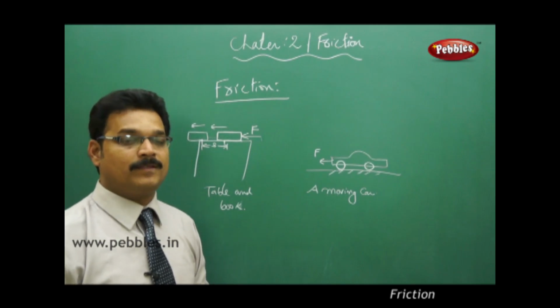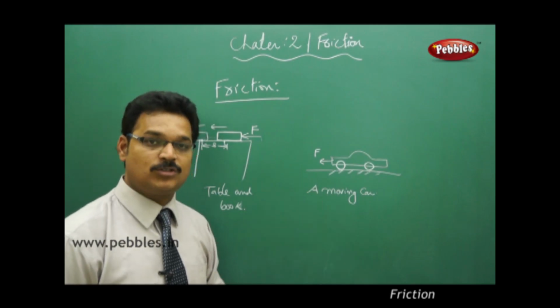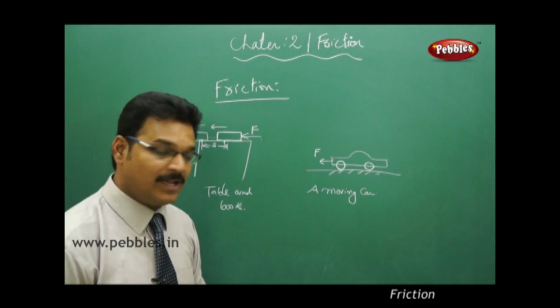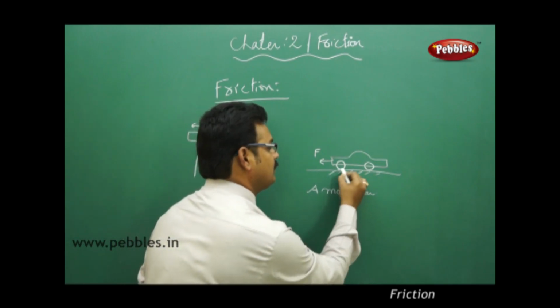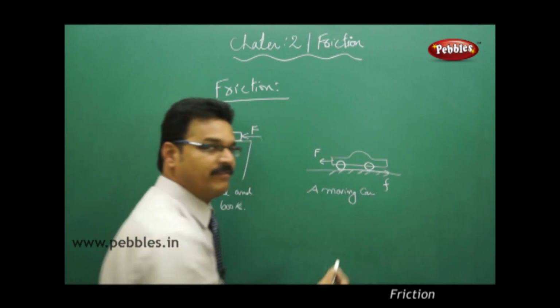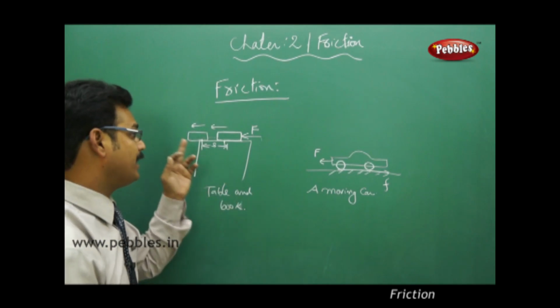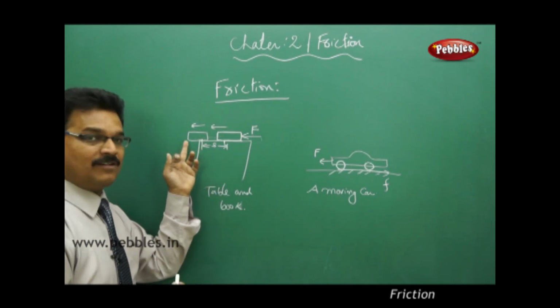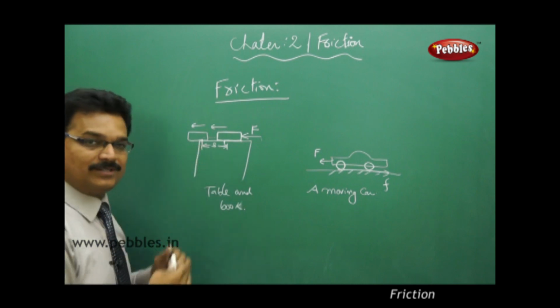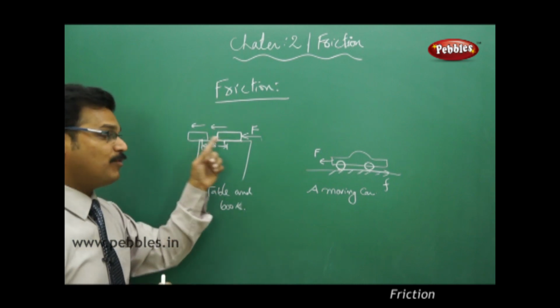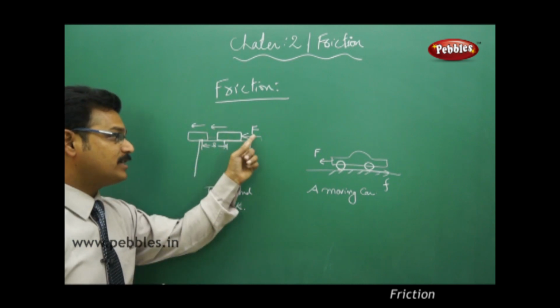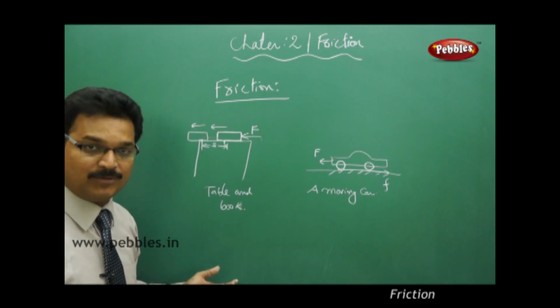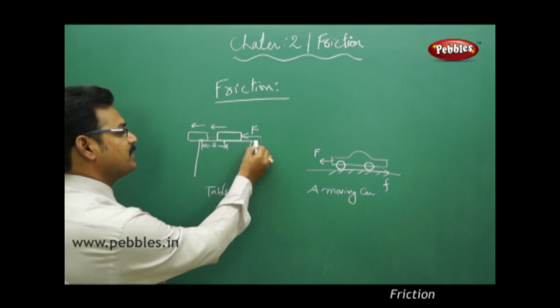No. There is another force acting opposite to the motion of the car, and that force is friction. Here also, the block stopped after traveling some distance. It's only because an opposing force is acting against this applied force, and the opposing force is again friction.